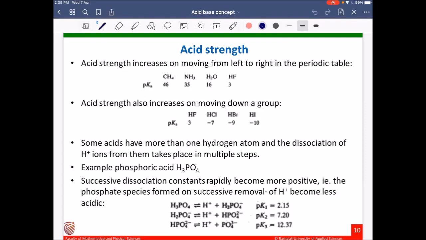After the removal of the first H plus ion, we get H2PO4 minus. Still it is acidic, but its acidic strength will be definitely lower than that of H3PO4. Similarly, HPO4 2 minus, which is the product after the dissociation of the second H plus ion, is also an acid. But its pKa value is higher than that of phosphoric acid H3PO4. What does it mean? Its pKa value increases, which means the dissociation constant decreases, which means acid strength also decreases.